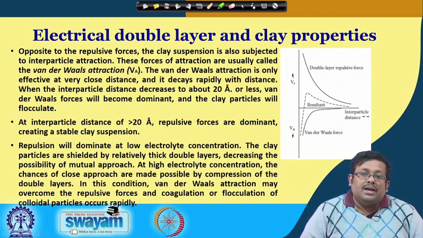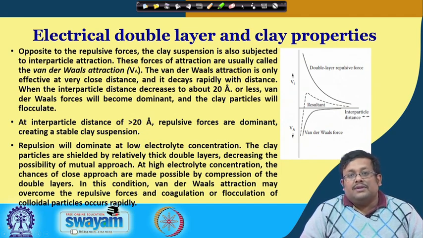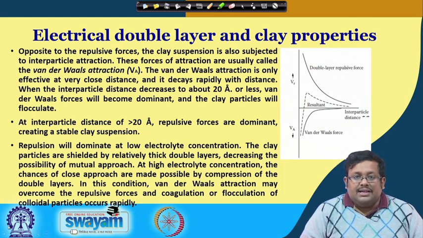I have told you that this coagulation or flocculation is important as far as soil physical property is concerned, because it helps in aggregation as opposed to the dispersion of the clay.